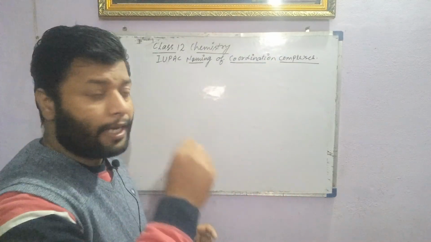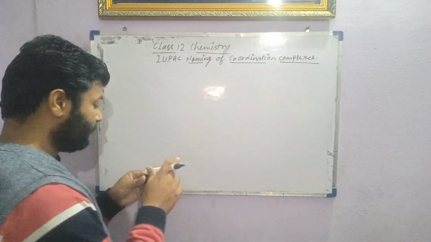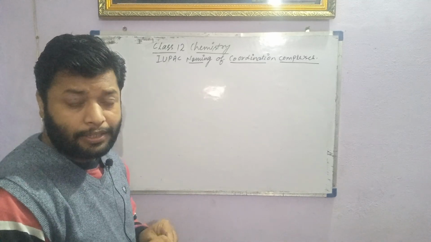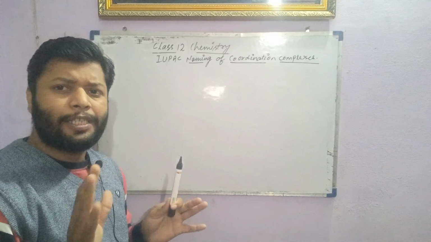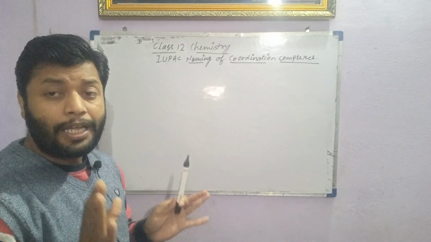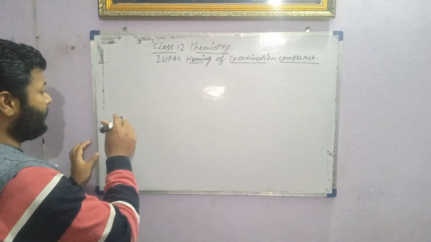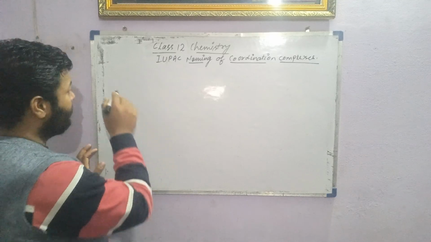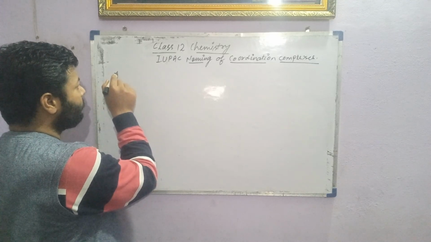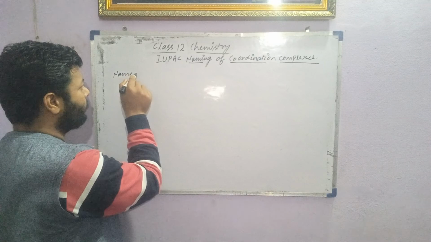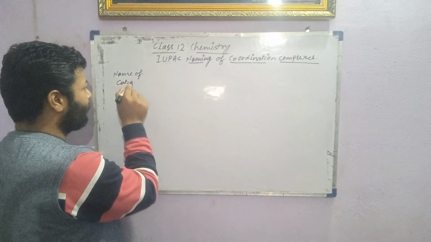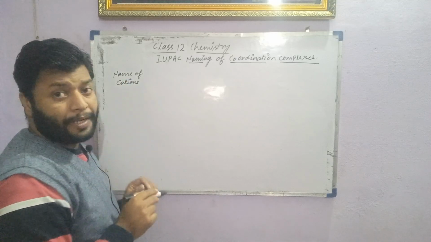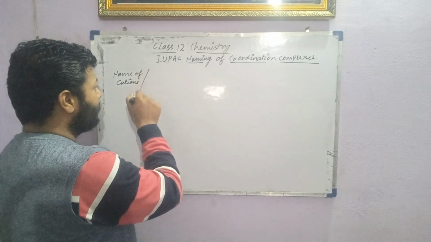What is the common method? Let's discuss that. The common method is always to write the name of the cations. Cation's name is always first. That is the basic general rule.